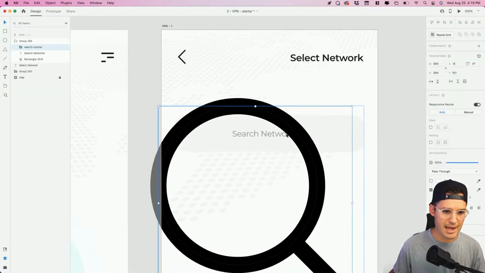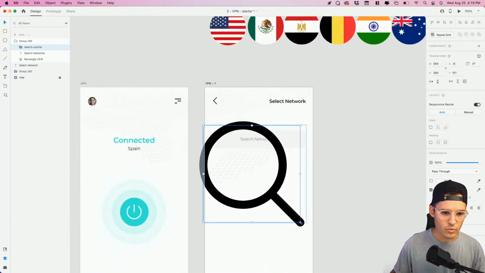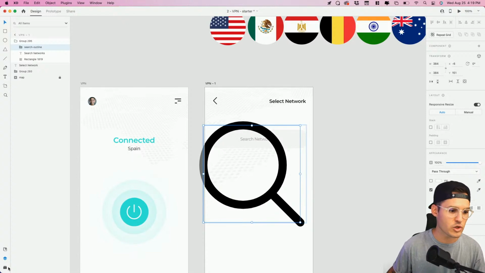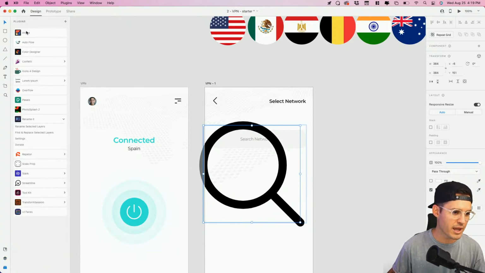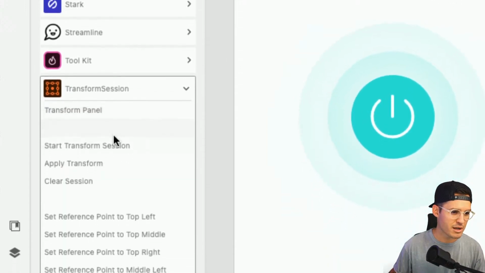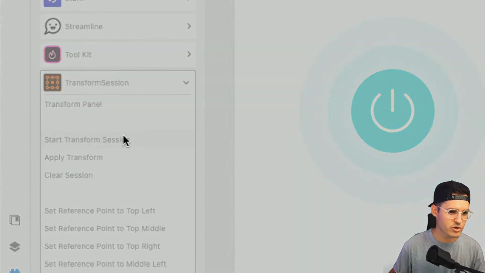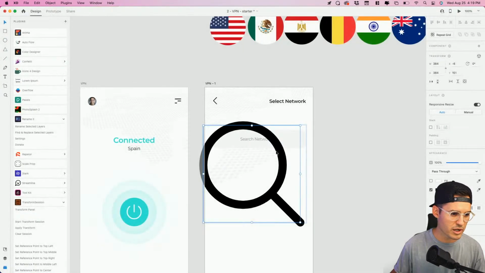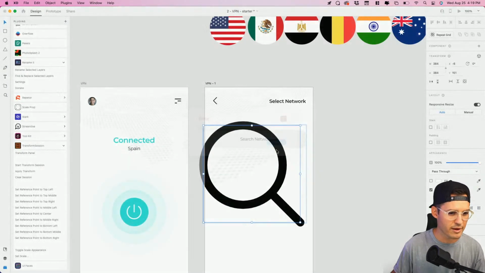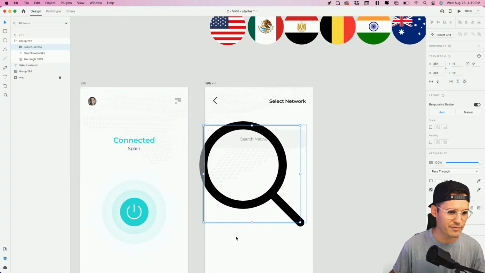It's again massive. Now, one thing, as we shrink these, you have to mess with the size and everything. You could use a fun plugin that we have called Transform Session. Let's start a transformation session. Watch out. That's not the right one, is it? Yeah, that should be the right one. Apply transform. Okay, I don't know. It's messing up for some reason. So let's stay away from that plugin right now.